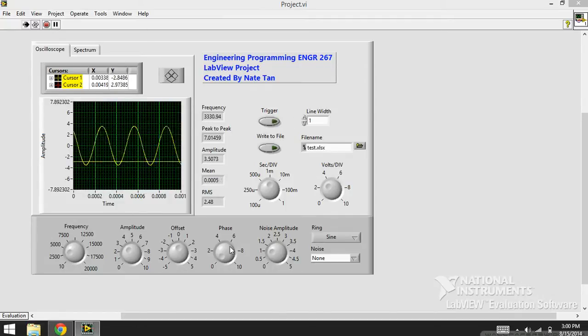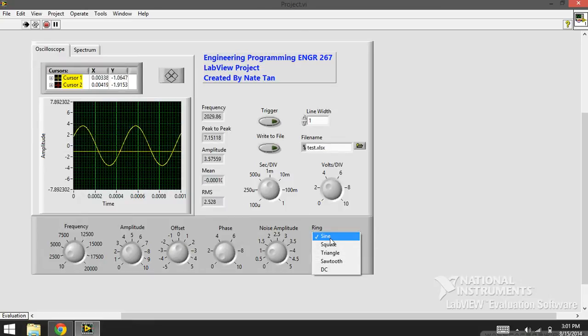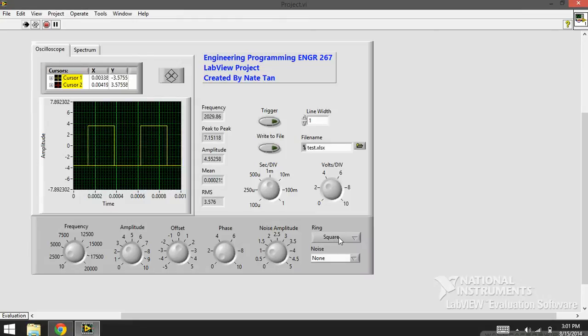So on the bottom here is the function generator part of the project, where you could adjust the frequency and change the amplitude of it, offset, phase, and then add noise to your signal as well. We could adjust different types of waveforms here,